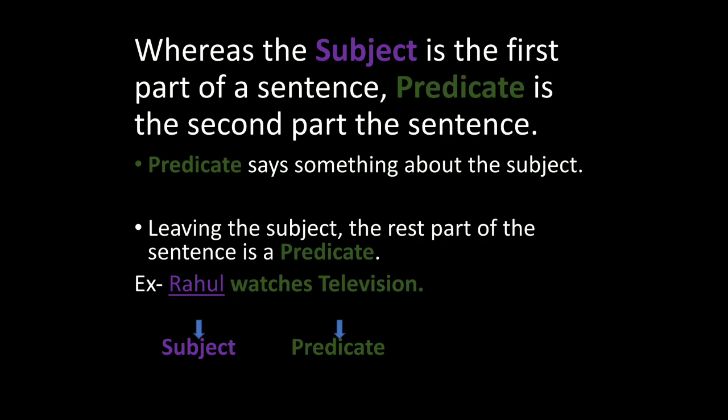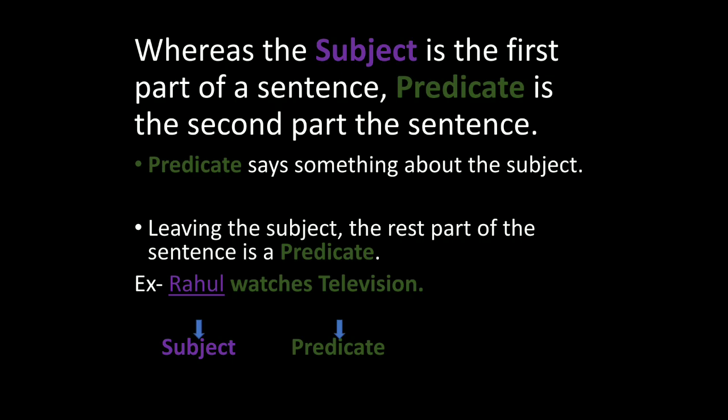For example, Rahul watches television. What is the subject here? Rahul. If we leave the subject Rahul, what is the rest part of the sentence? Watches television. So watches television is the predicate.